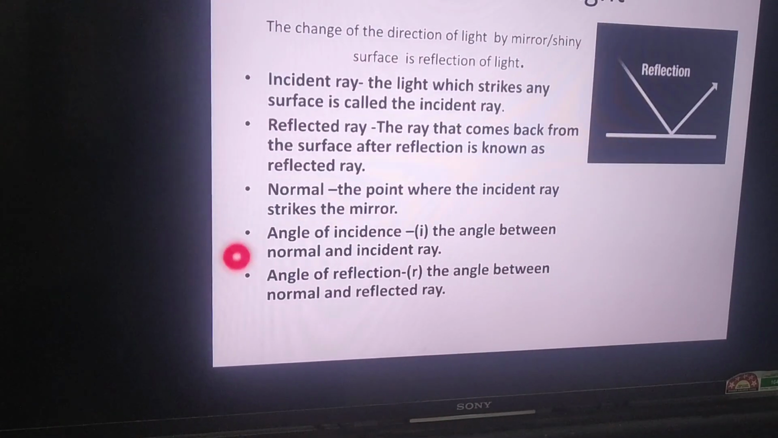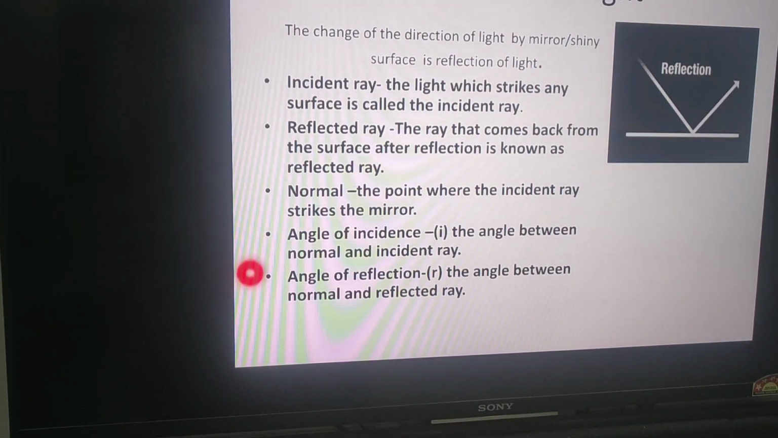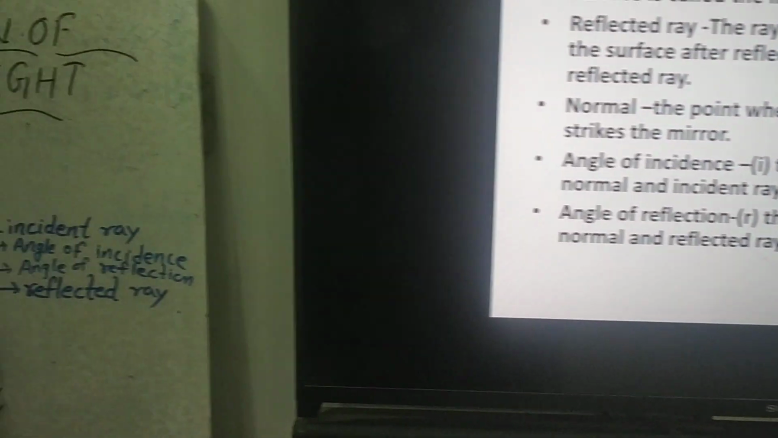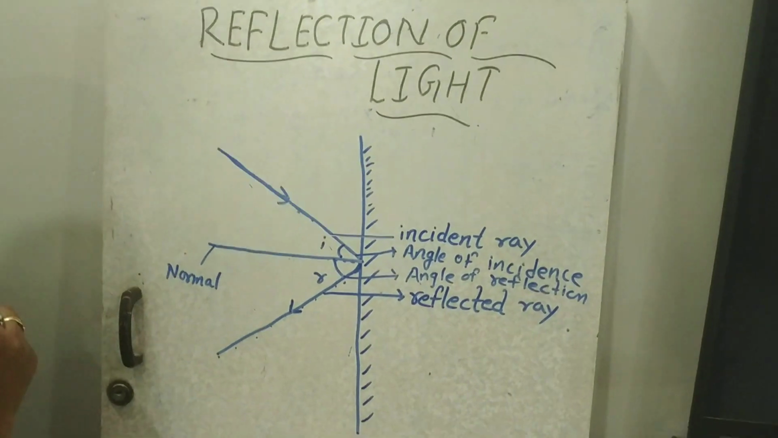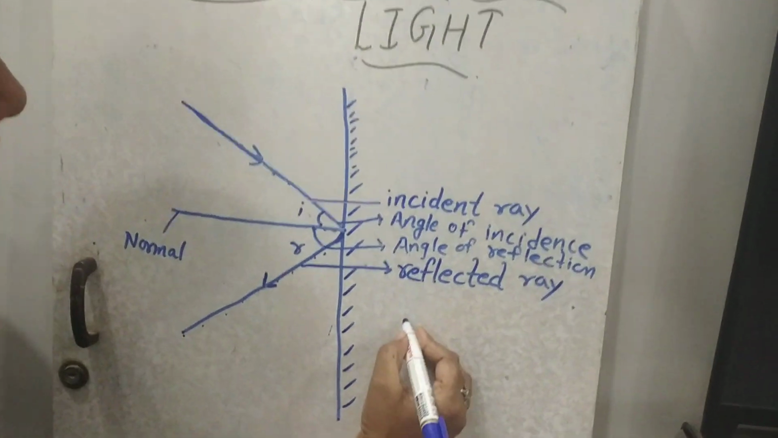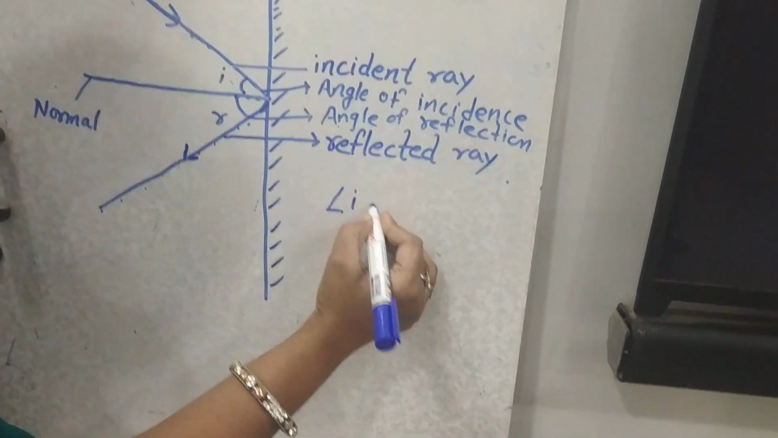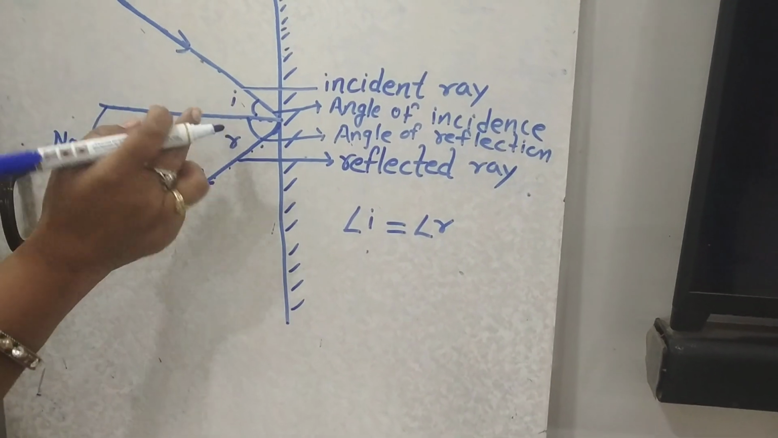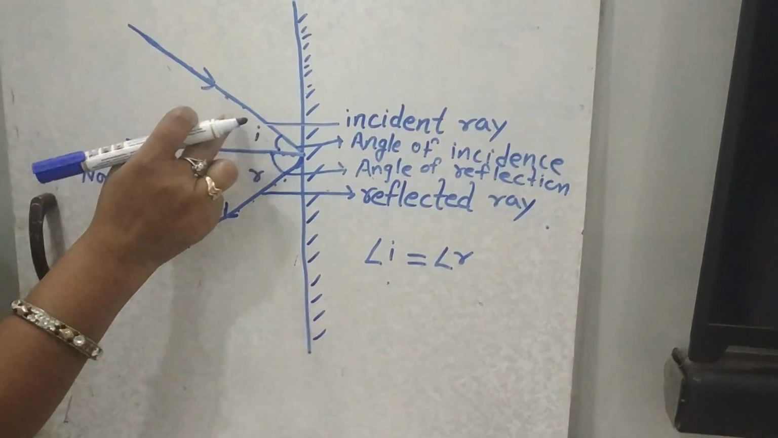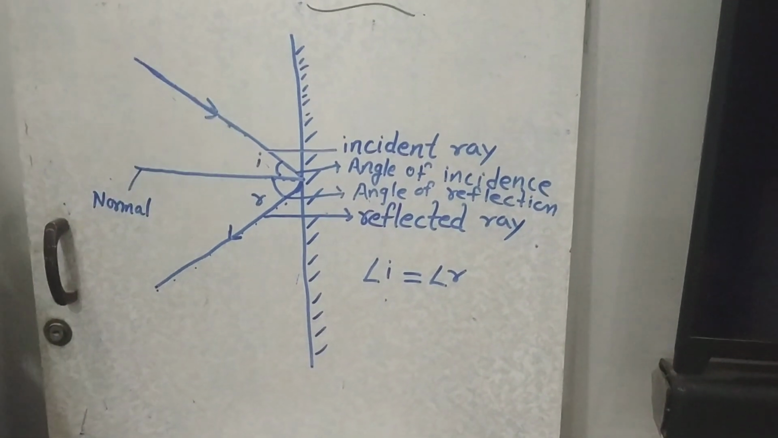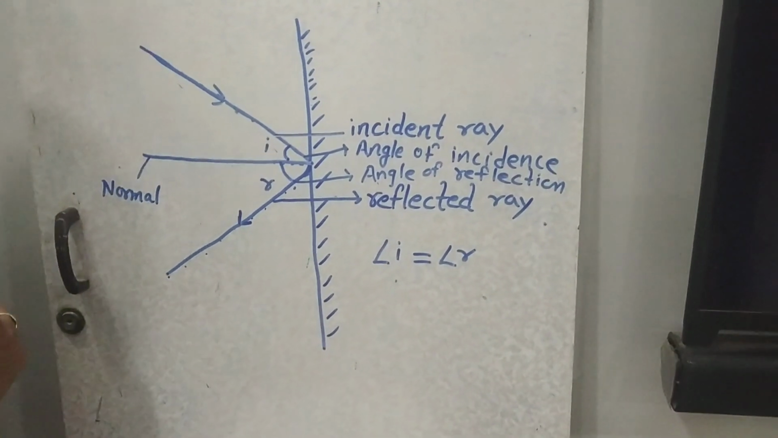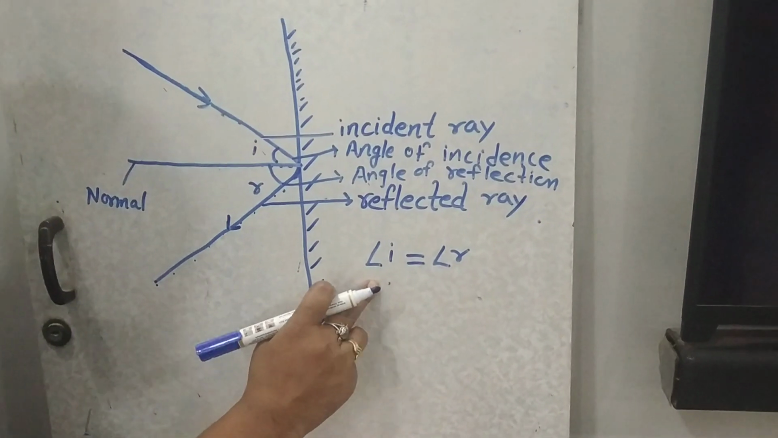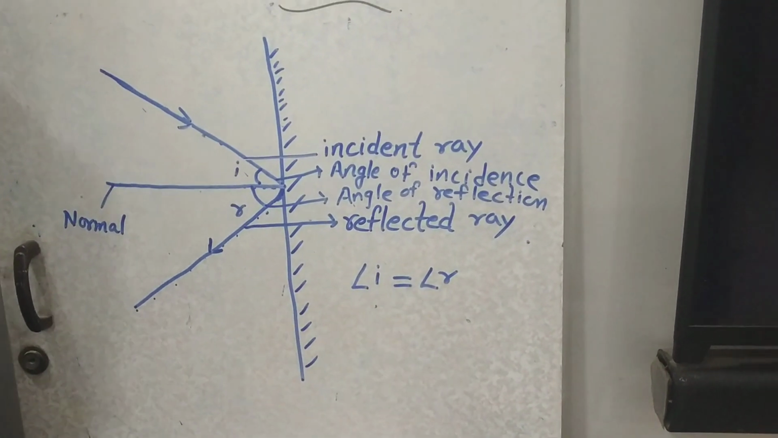So students, this is the angle of incidence and this is the angle of reflection. And both angles are always equal. It means whatever the number of degrees this angle has, the reflected angle will be the same. And this is the first law of reflection, that is, angle of reflection is equal to angle of incidence.